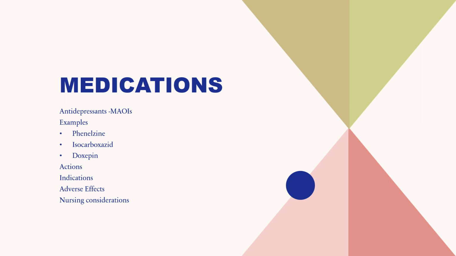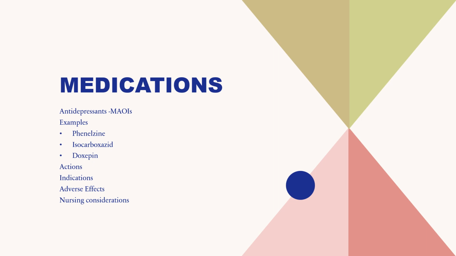MAOIs. Some of these are examples that we went over in class today. You need to look at the actions, also some of the indications and adverse effects, and some of the nursing considerations. For example, on the first slide, you see phenelzine sulfate and isocarboxazid. These are two examples that we're using. These medicines are used for depression. A big adverse effect of these medications is going to be hypertensive crisis, and also